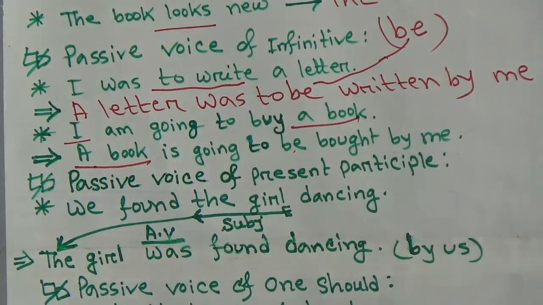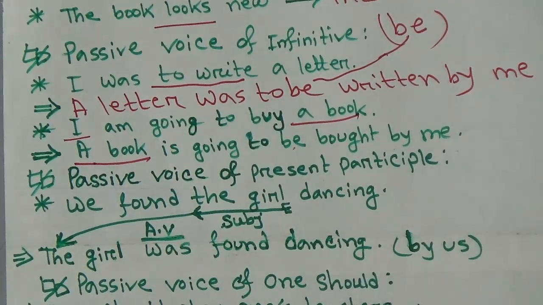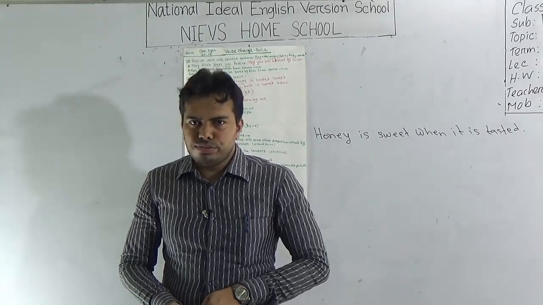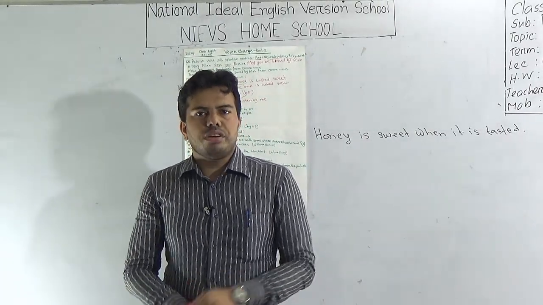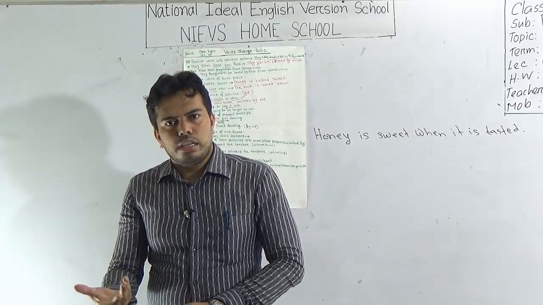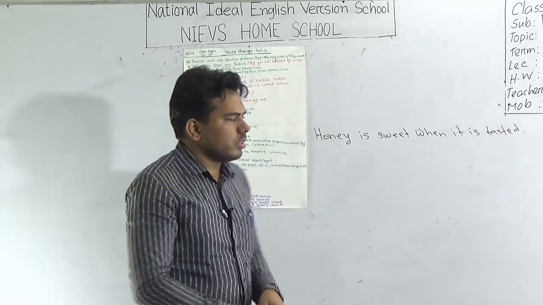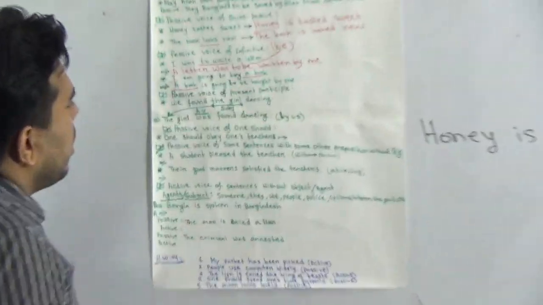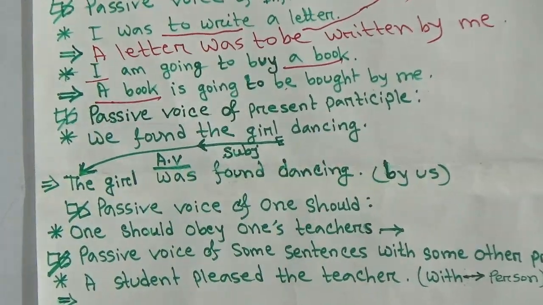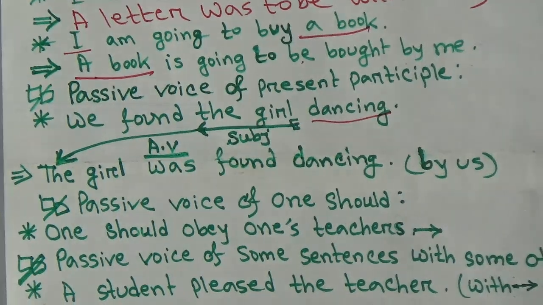Okay. Next one is passive voice of present participle. What is present participle? Whenever we add the ing form to the main form of a verb, it is known as present participle. If I say play, then add ing, playing. If I say go, use ing, going. These are the present participles. Let's see: We found the girl dancing. What is the present participle here? Dancing. Dancing is our present participle.